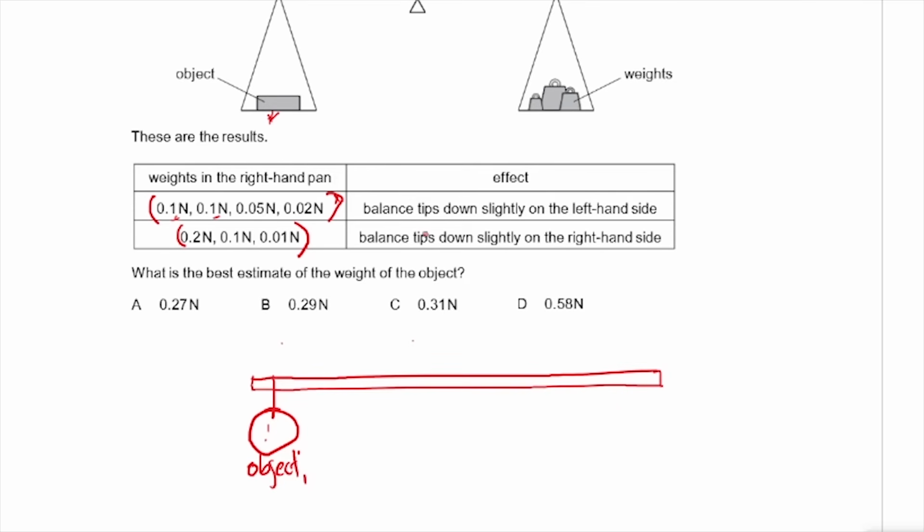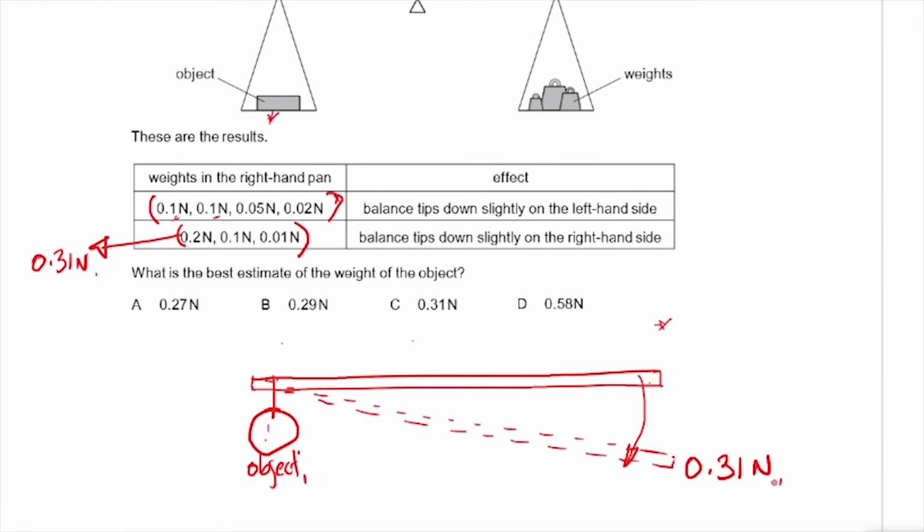So when it tips down on the right hand side, this is the right hand side right here. If this is to tip down like that, this is what is on the pan, and we added this up on the pan too, and we found that it was 0.31. So meaning that when it tips like that, it means that the weights are heavier, they are 0.31 newtons.